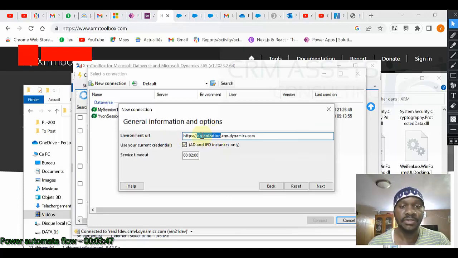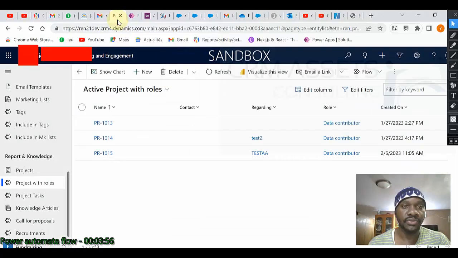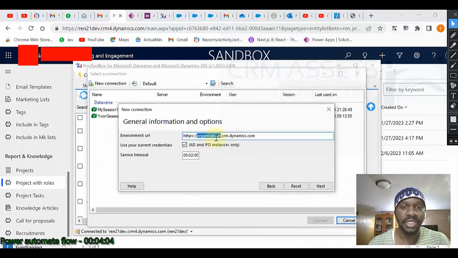You will enter the organization here. In my case, I will enter REN 21 dev, but you see we have a 4 after the CAM, so we'll add 4 here.